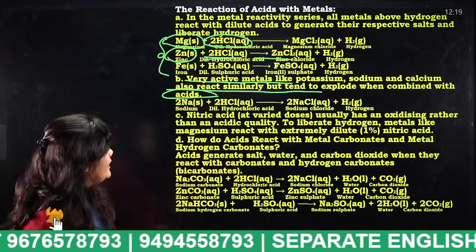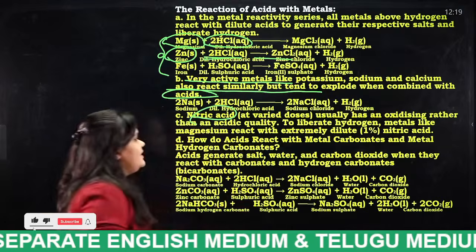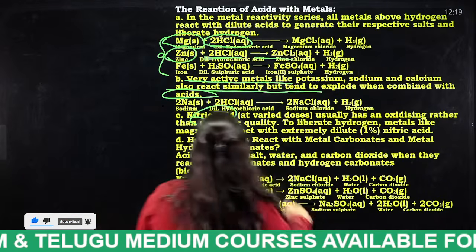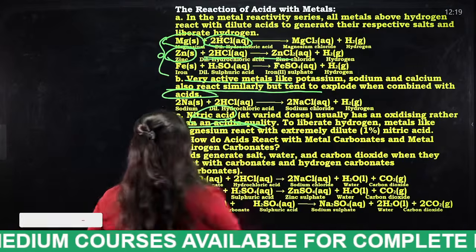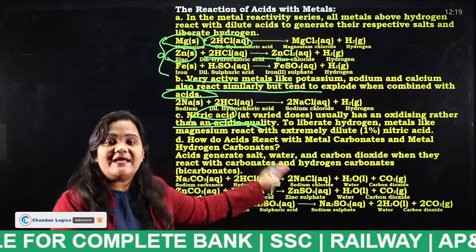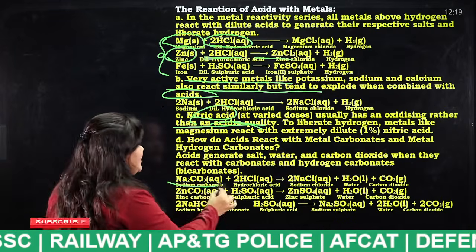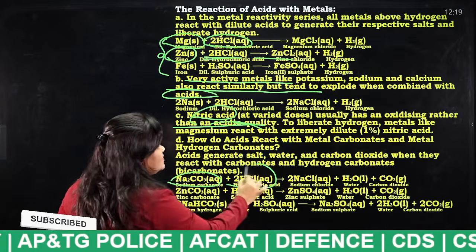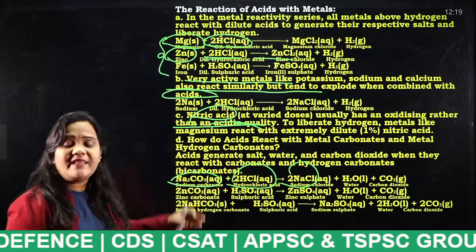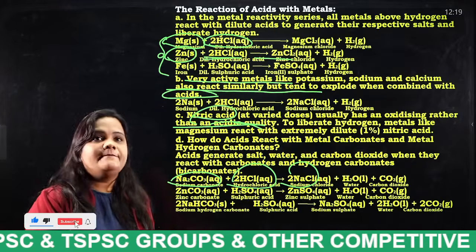Very, very important. Okay, next, nitric acid usually has an oxidizing rather than an acidic quality. Now, when metal reacts with carbonates and metal bicarbonates, here is the equation. Sodium carbonate plus hydrochloric acid gives us what? Sodium chloride, water and carbon dioxide. These are all the equations which I explained in the previous slide itself. Okay, next.